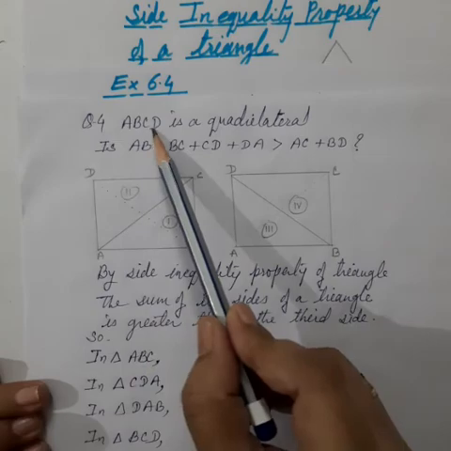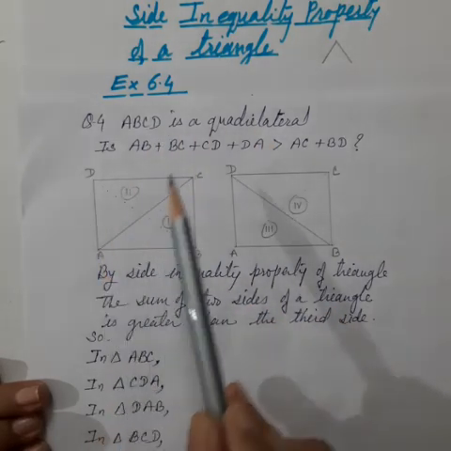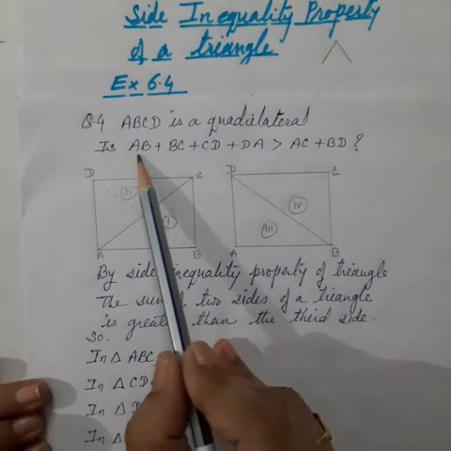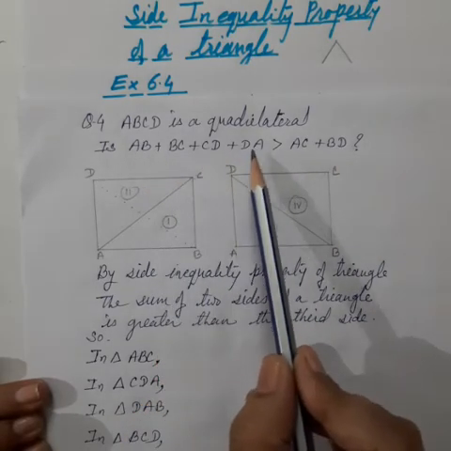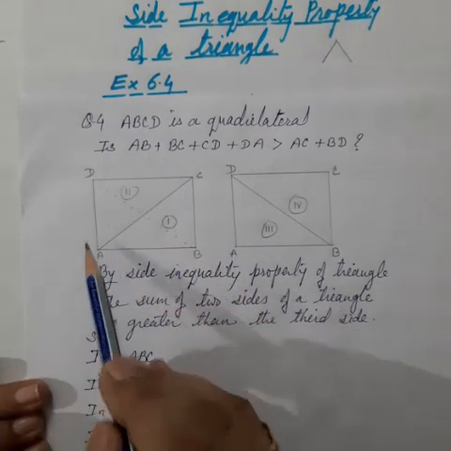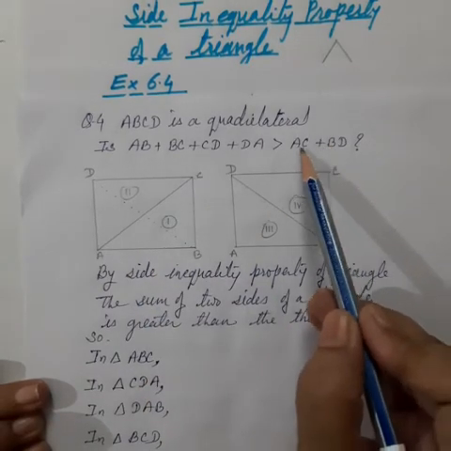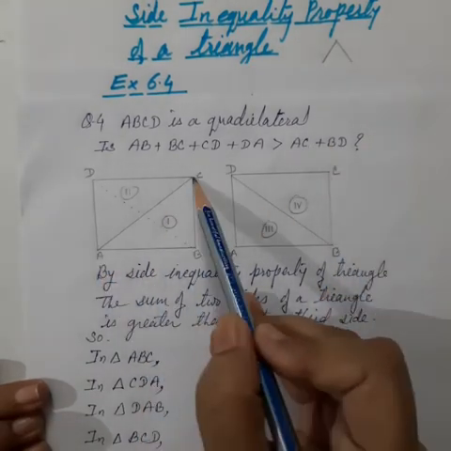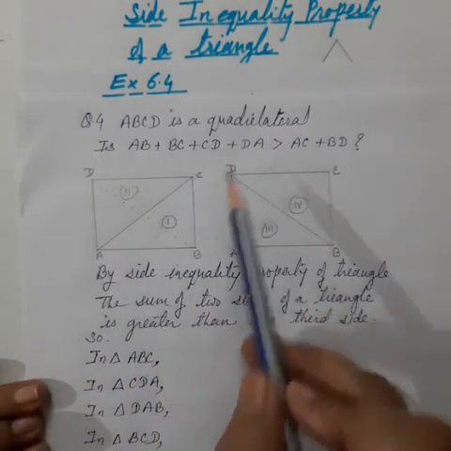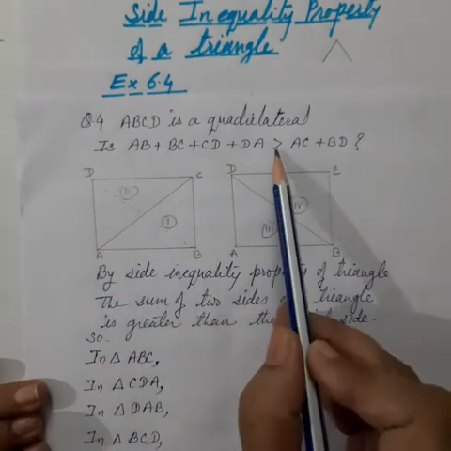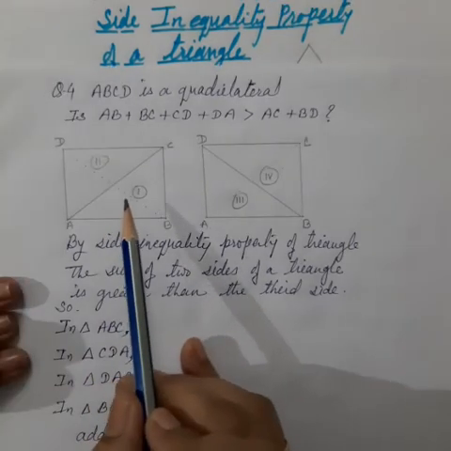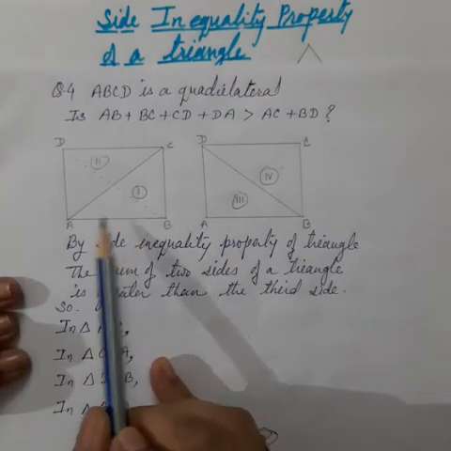Question 4. ABCD is a quadrilateral, and we have to prove this statement. On the left hand side, it is the sum of the four sides of the quadrilateral: AB plus BC plus CD plus DA. And on the right hand side, these are the diagonals AC and BD. We have to prove that the sum of the four sides of a quadrilateral is greater than the sum of these two diagonals.